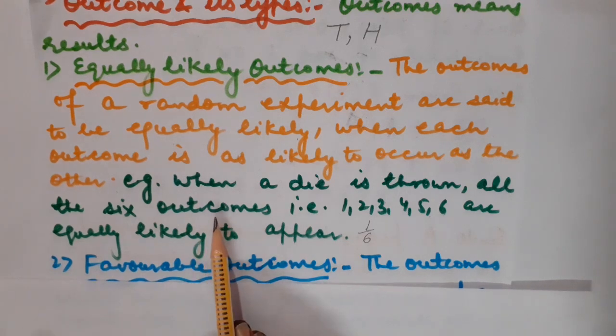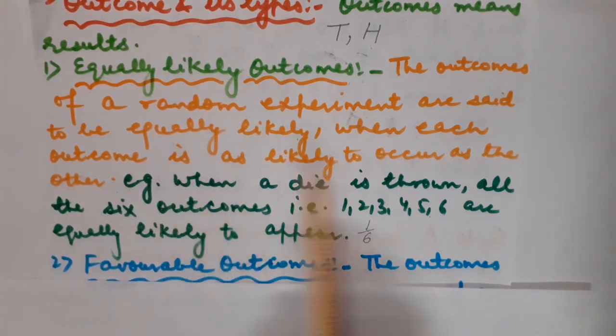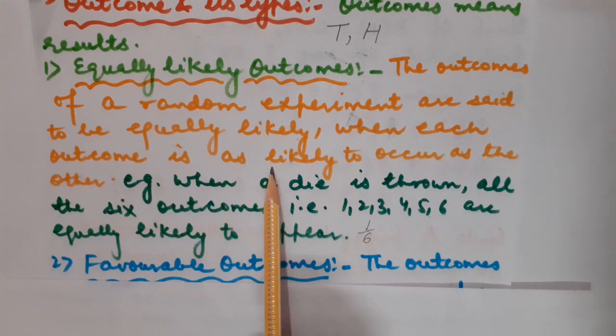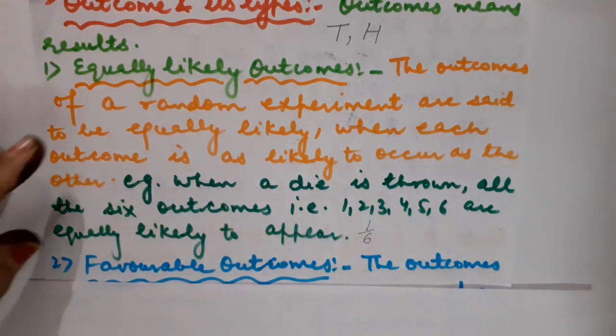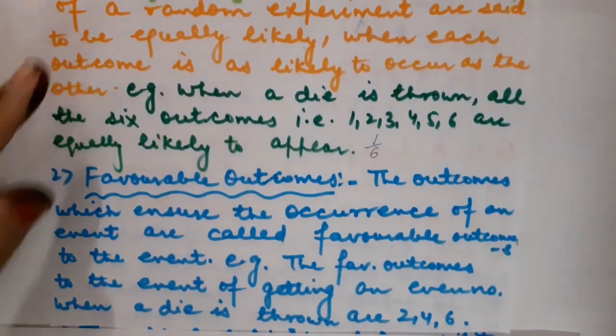Equally likely outcomes are basically those outcomes in which the chances of occurrence of each and every outcome are equal. Got it? So let us switch to the next one.